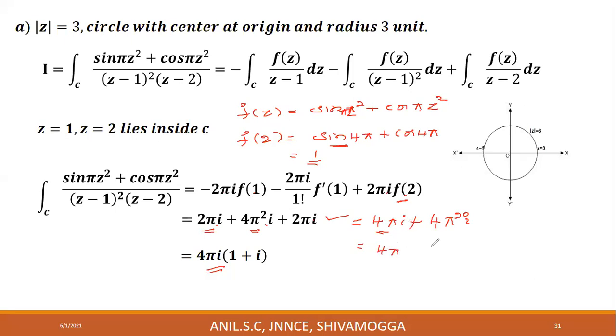As 4 pi I comes outside, you get 1 and here, plus pi. So 4 pi I into (1 plus pi). Please make a note of this first case.